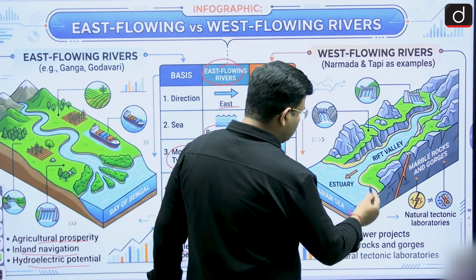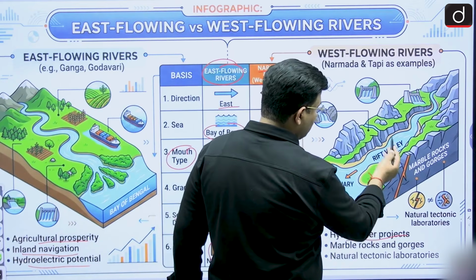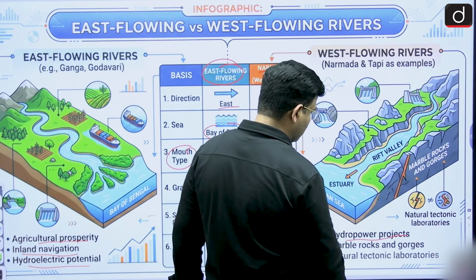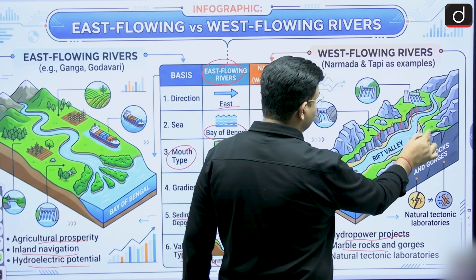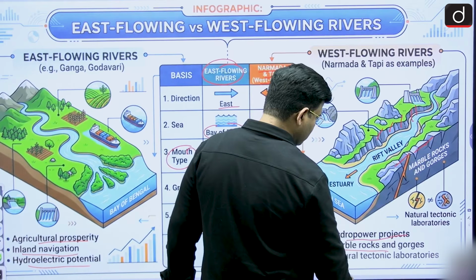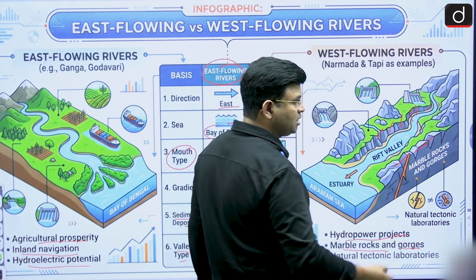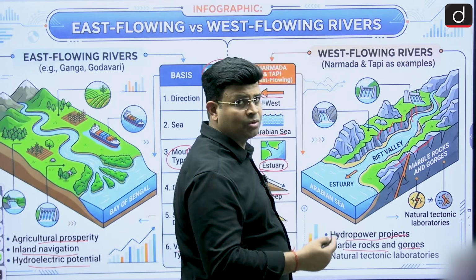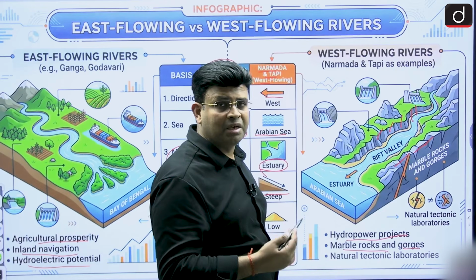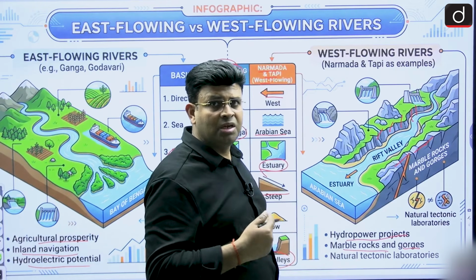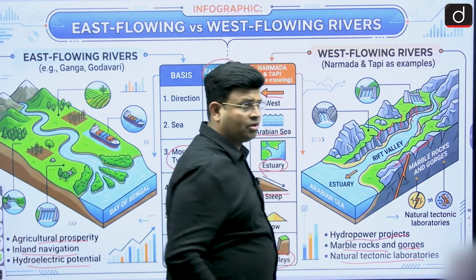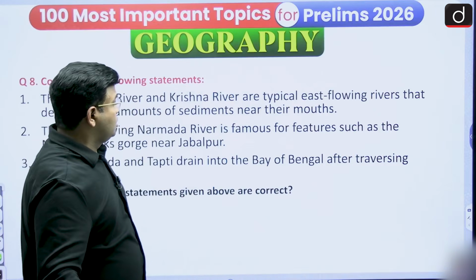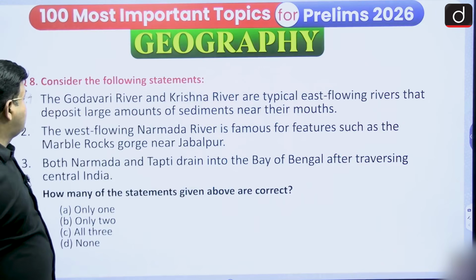In this region there are also hydropower projects on the Narmada and Tapi rivers. Nearby there are some important marble rocks, and gorges. Yes, the Narmada river is famous for gorges. The famous gorge near Jabalpur, where the Bargi Dam and Dhuandhar waterfall are, is known as the Bheda Ghat Gorge. These are natural tectonic laboratories.